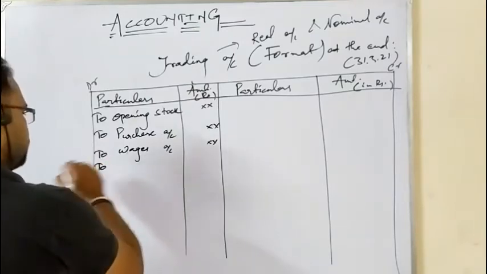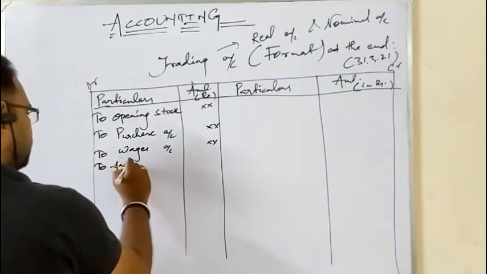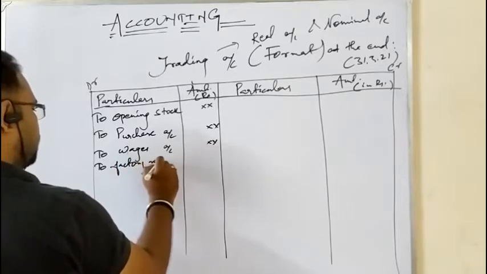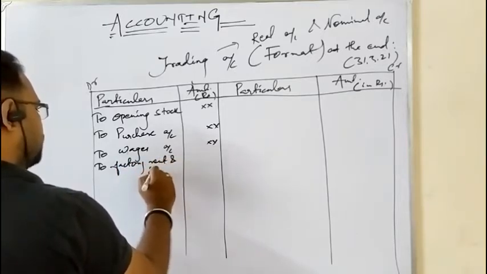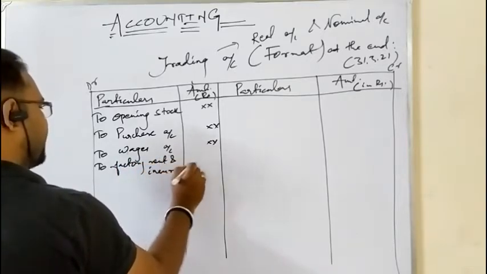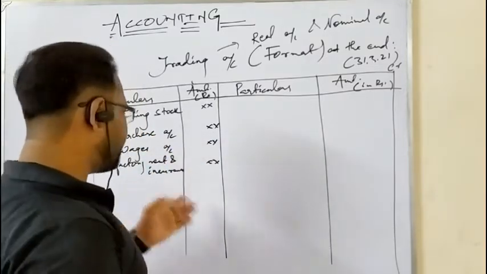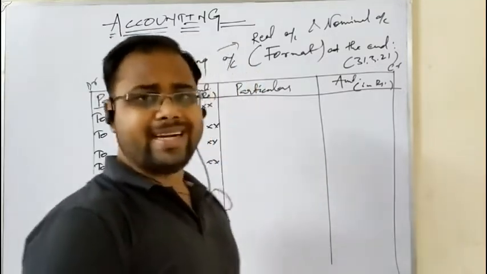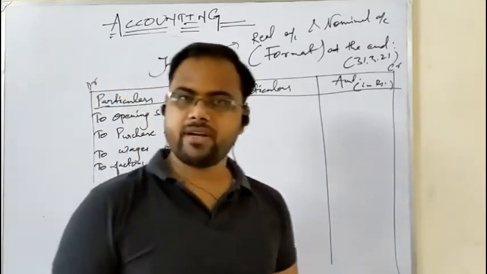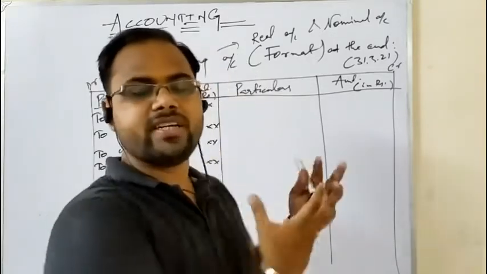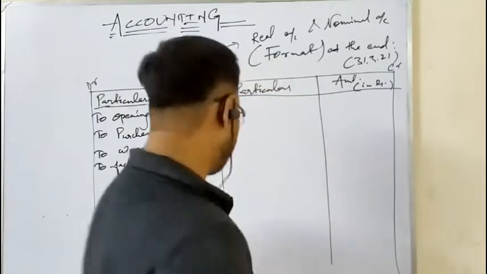Wages, then factory rent or factory insurance also. So factory rent and insurance I have written at once, to avoid space. So factory rent and insurance also happen to be direct expenses. If it is given in the business enterprise, then it will have to be written on the debit side of trading account.